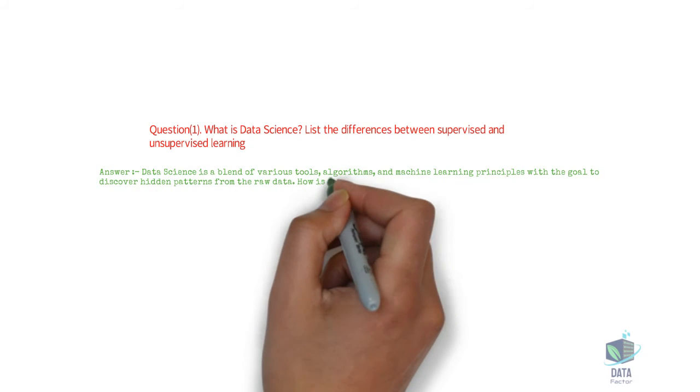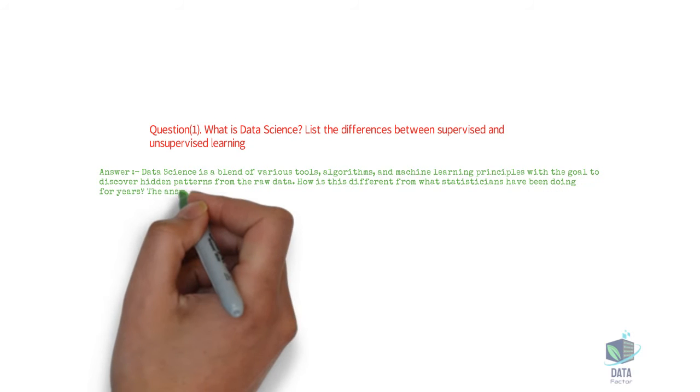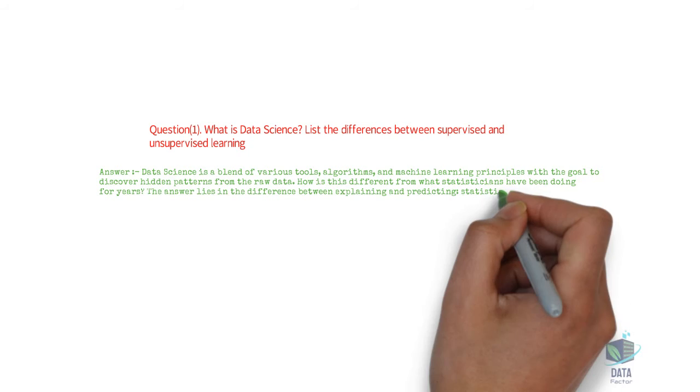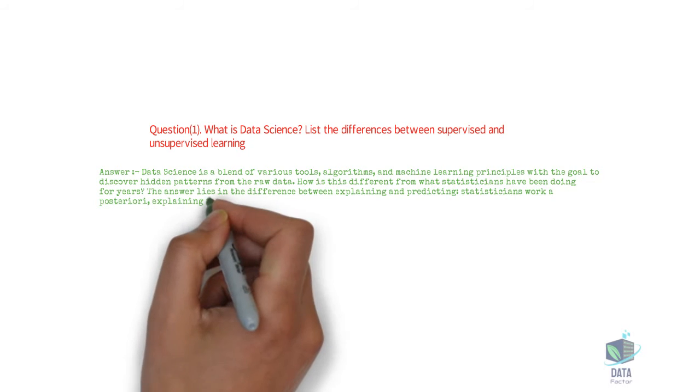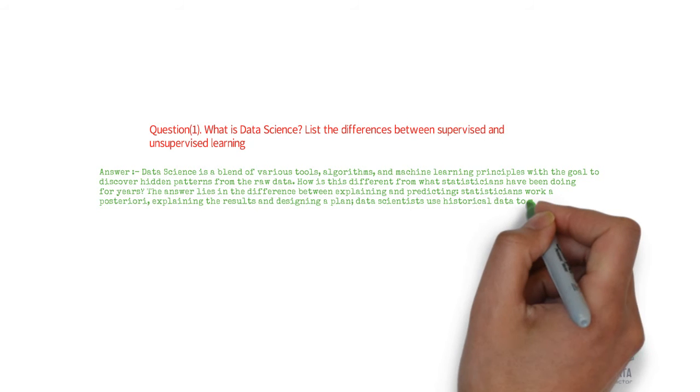How is this different from what statisticians have been doing for years? The answer lies in the difference between explaining and predicting. Statisticians work a posteriori, explaining the results and designing a plan. Data scientists use historical data to make predictions.